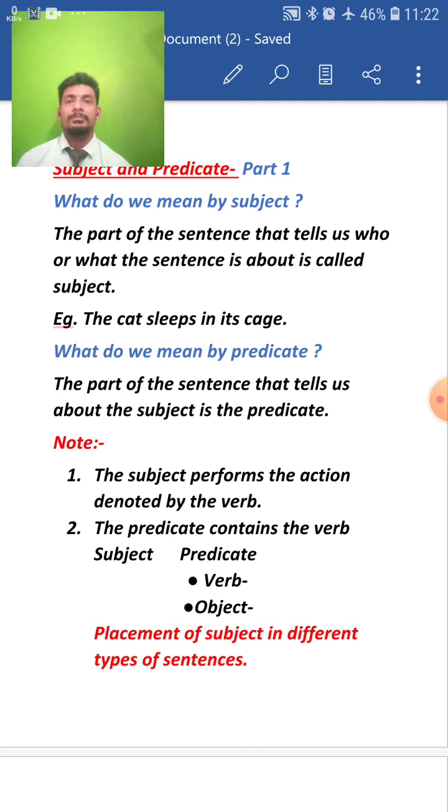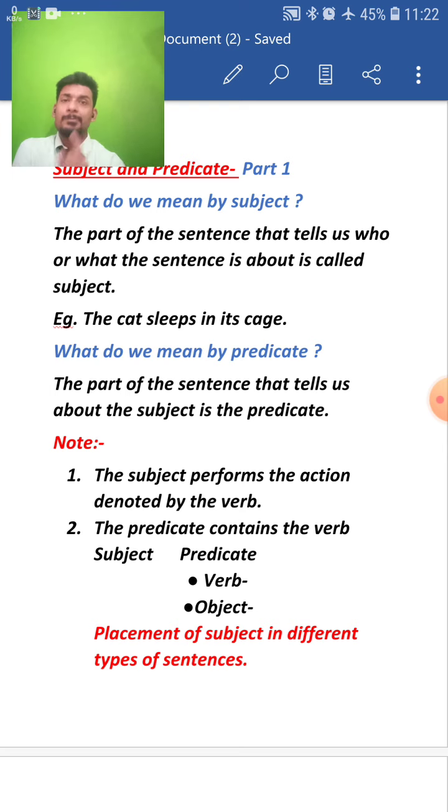Now, I hope I made you clear about the meaning of the subject and the predicate. Now I have written a special note. I have written, the subject performs the action denoted by the verb, my dear students. It simply means that the subject is the performer of the action. In the second note I have written, the predicate contains the verb.